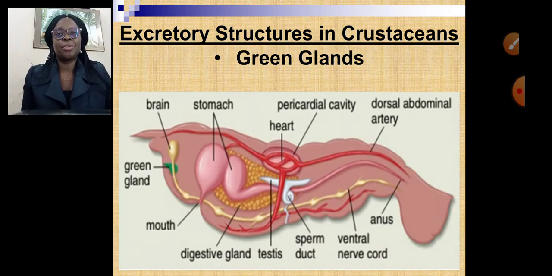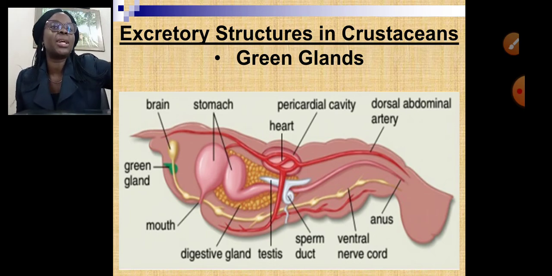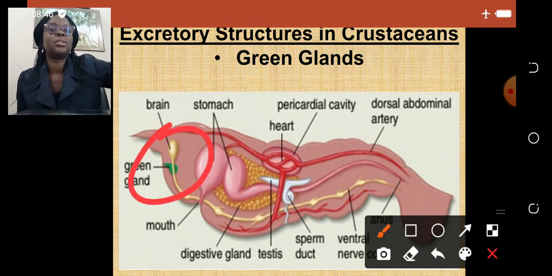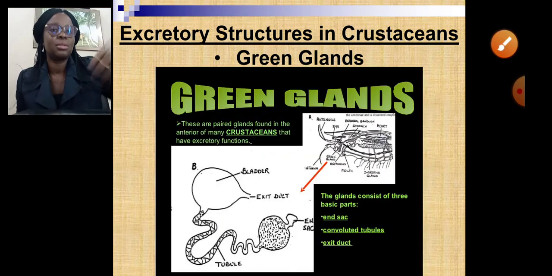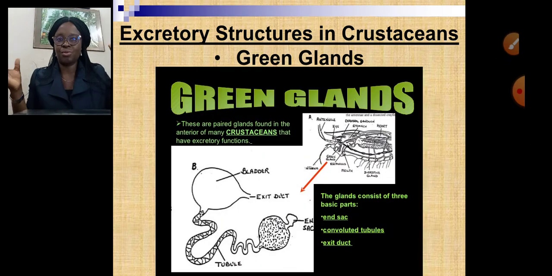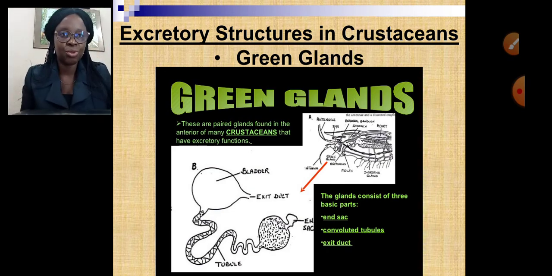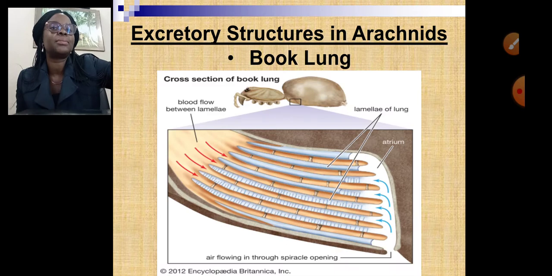In crustaceans like your crab, your crayfish, your prawn, your shrimps, they make use of what we call the green gland. This is your green gland here. That's your green gland, and this is what it looks like when you expand it or view it under the microscope, and they help in removing every excretory product. They could ask you the excretory organ of crustaceans like crab, crayfish, prawn, shrimps. They make use of the green gland.